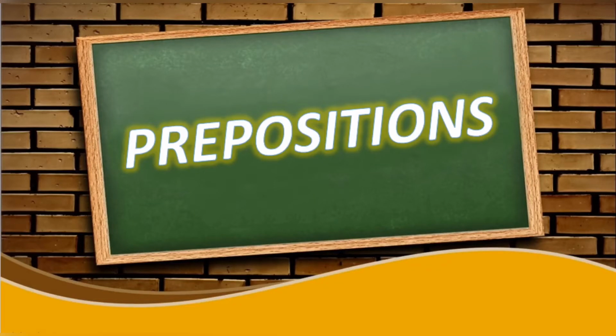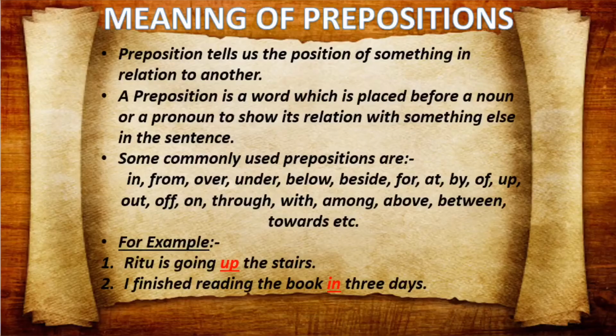So in this video, I will explain prepositions. So let's get started. What is the meaning of prepositions? Prepositions tell us the position of something in relation to another. A preposition is a word which is placed before a noun or a pronoun to show its relation in a sentence. इसका मतलब ये है कि preposition ऐसे words होते हैं जो nouns या pronouns से पहले use होते हैं और noun और जो उससे next word है उसमें एक relation बताता है preposition.